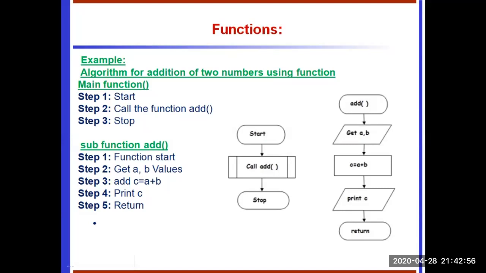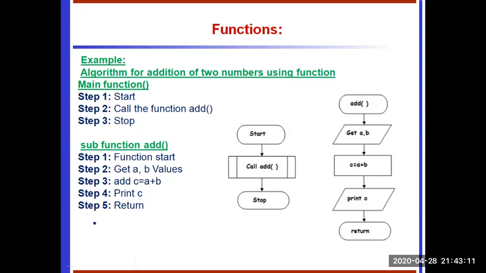We write an addition function, also a sub function: function start, get two values, add the values, print the values, and control returns again to the main function.